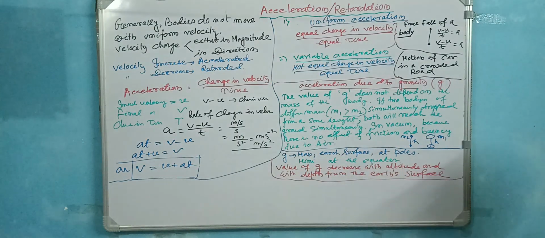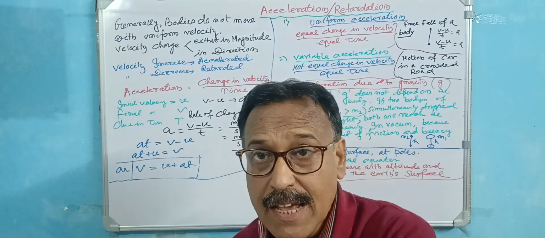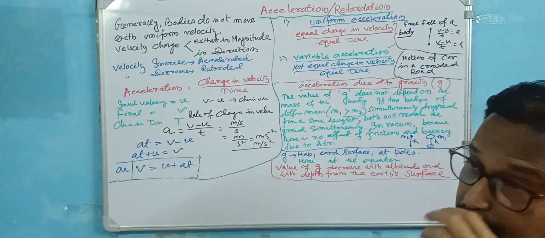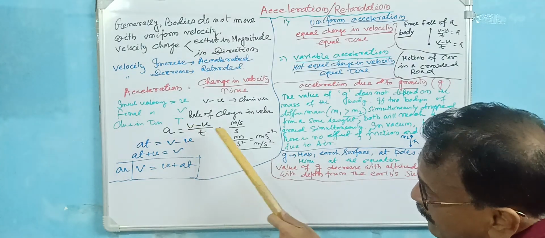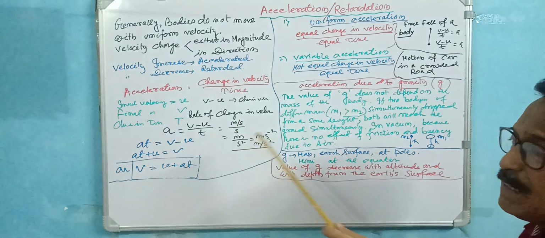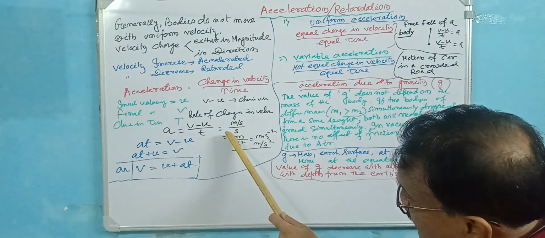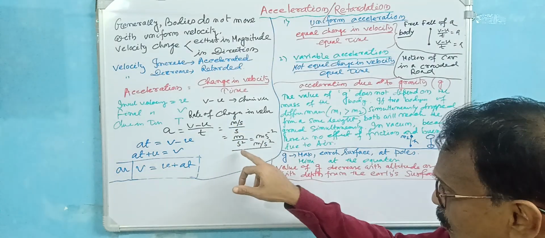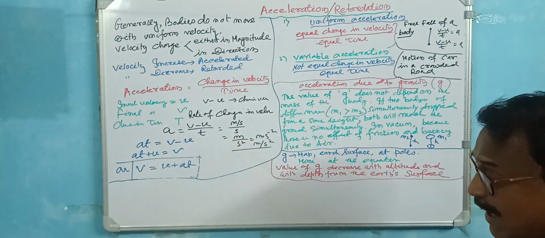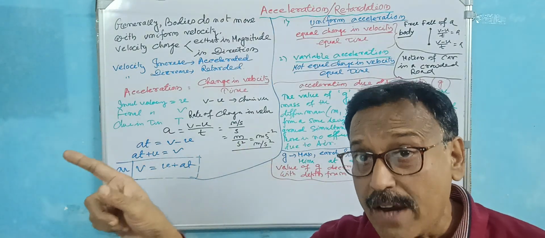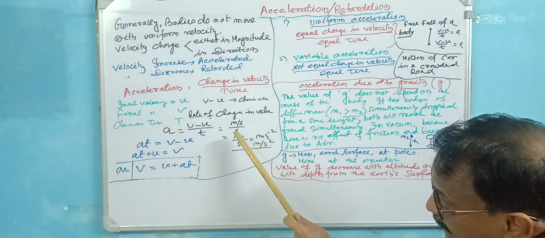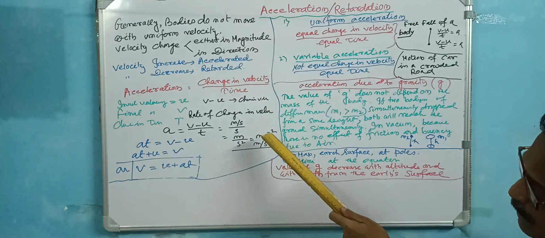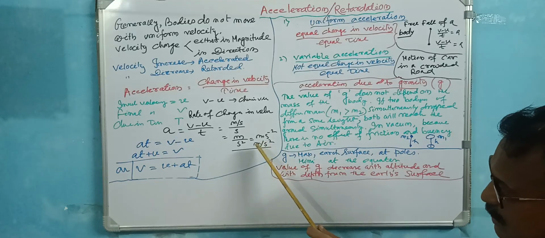Now one thing is very important: the unit. In the case of velocity, you know meter per second. Initial velocity, final velocity are in meter per second, and time is in second. So here v minus u has unit meter per second, and divided by time in seconds, a second goes down in the division. So the unit of acceleration is meter per second square, because this second and this second make second square. In terms of indices, the shifting power is minus 2, so meter per second square.